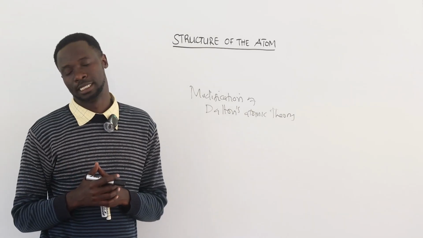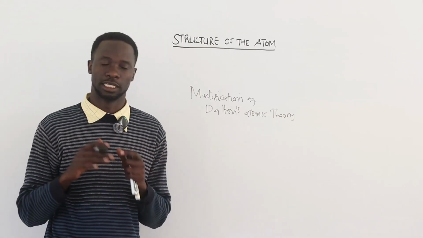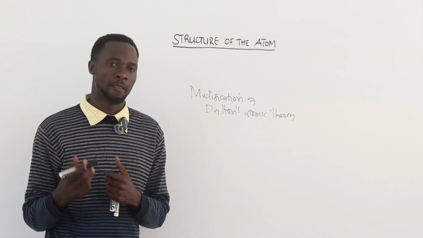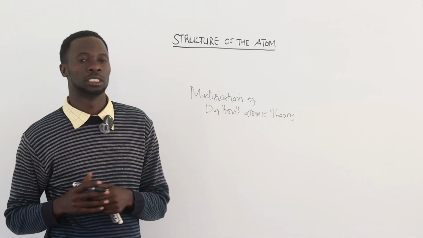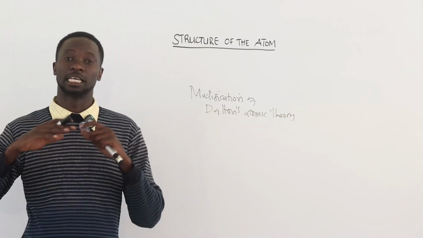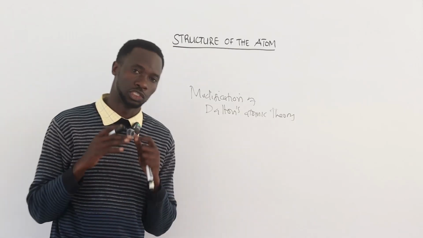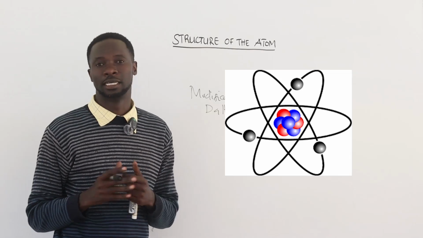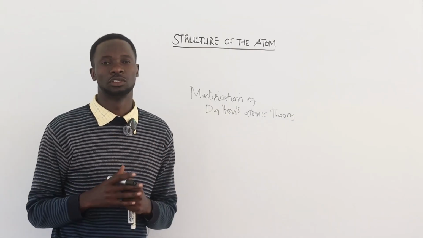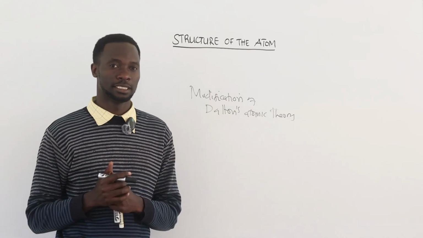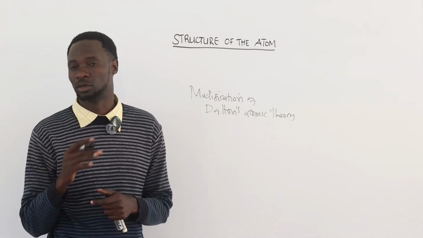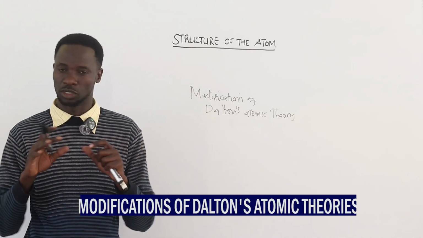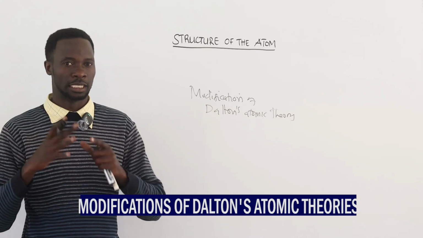Dalton imagined that no one would be able to see the atom. That's why he said an atom is just an indivisible particle. But modern technology has come up with experimental evidence that shows the positions and the pattern of an individual atom. Modern technology has enabled different scientists to perform different experiments concerning atoms, and these led to the modifications of Dalton atomic theory.